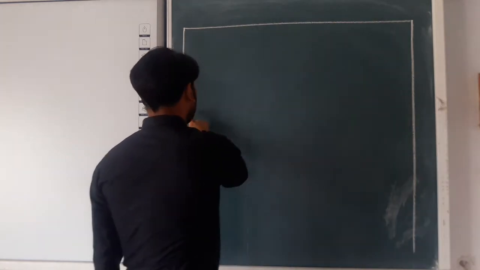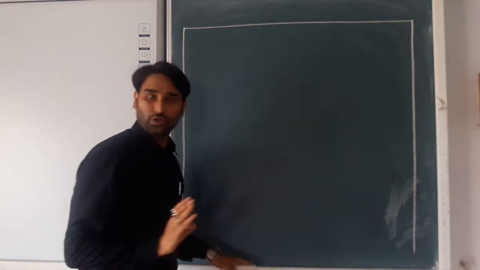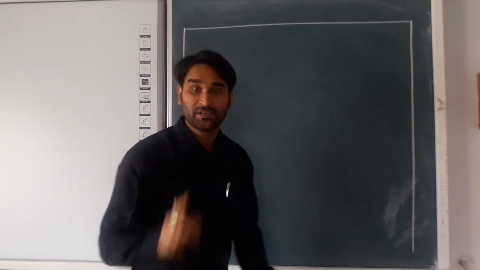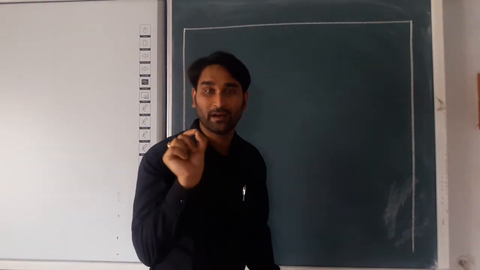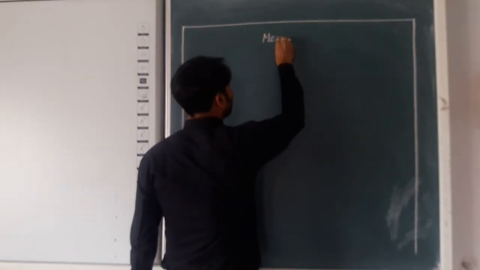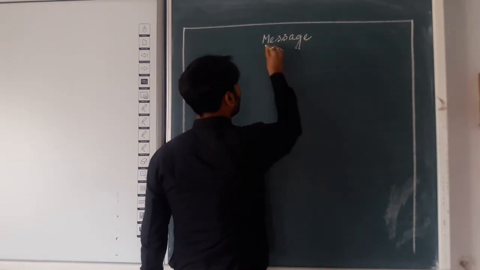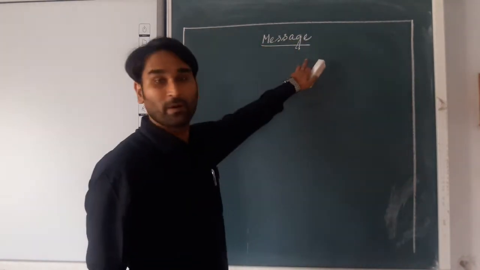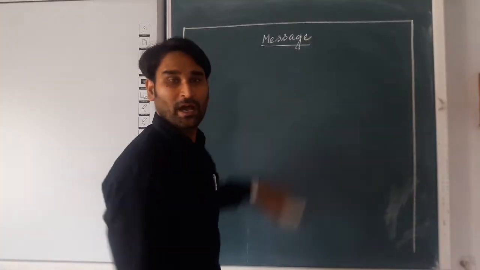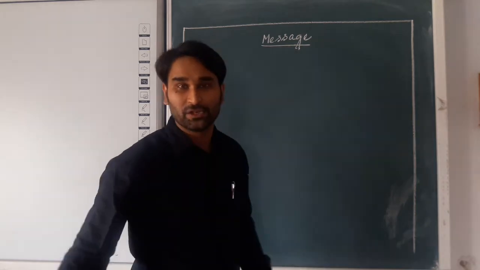So top, right side and left side you will draw, and the last one you will not draw. So a box will be needed first for writing a message, and then the next part will be the word message. The word message will be inside the box, and after writing it will be underlined.